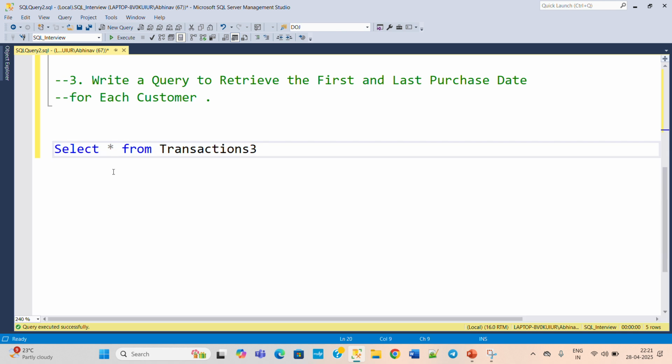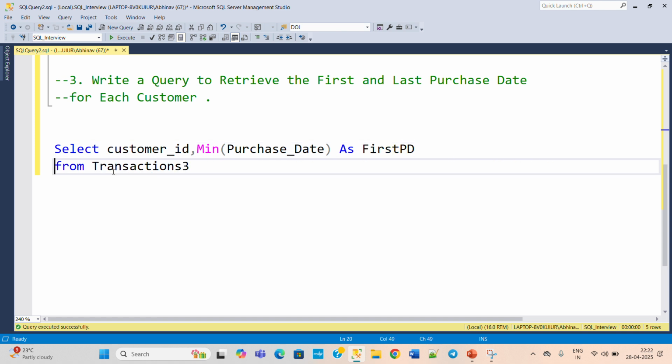What do we need to write? Select customer ID from the transaction table, and then we need the minimum purchase date as first purchase date, first_PD.